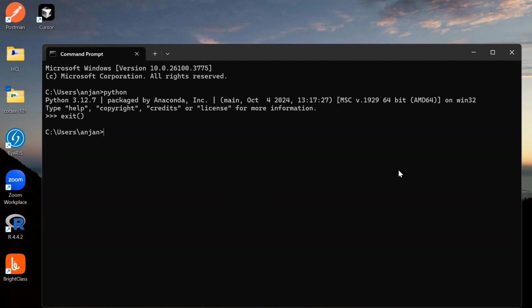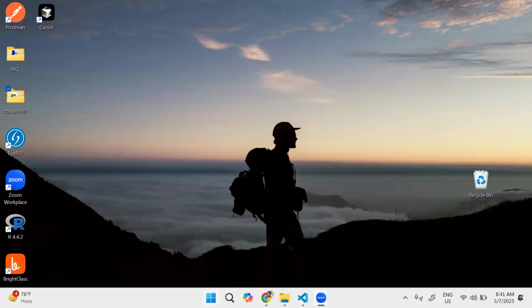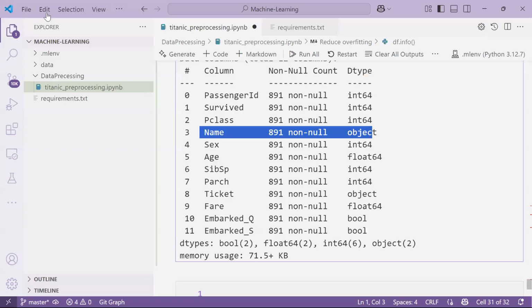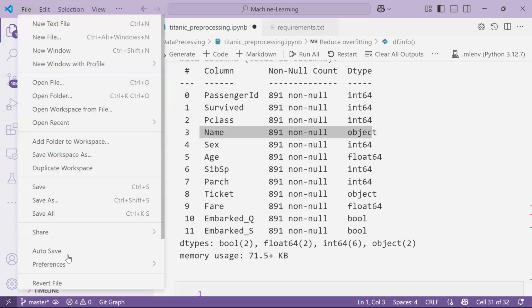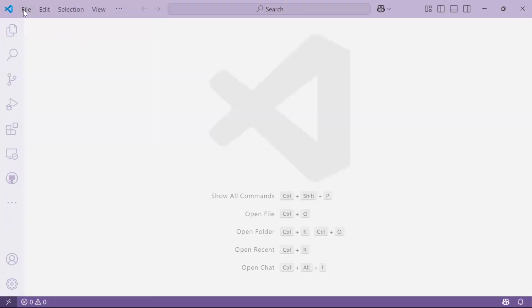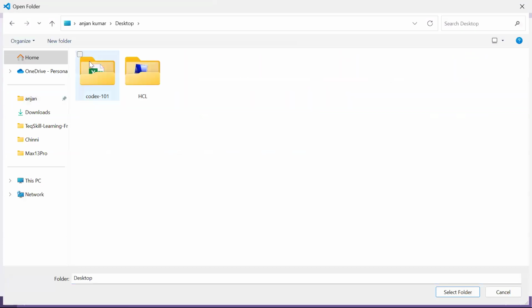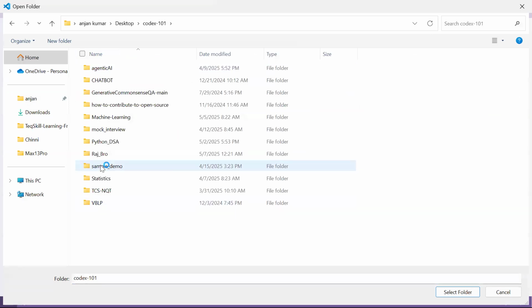I have also already installed Visual Studio Code on my local computer. Now I will open Visual Studio Code for working with Python programming language, and this is my Visual Studio Code. Let me close this particular folder because I'm using machine learning concepts in it. Let me go to my Python folder where I keep my Python class, and Python DSA, right?